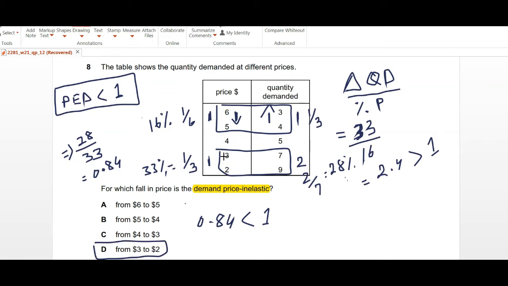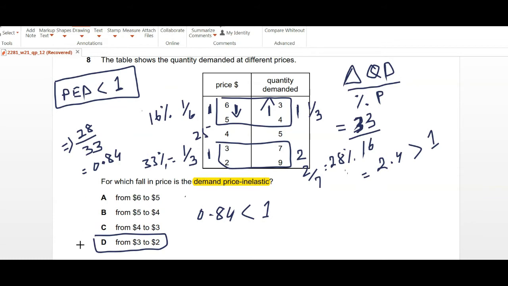You can also try it on the other values. Obviously this is one of those time consuming questions, and you can also check for 4 to 3, but for 4 to 3 again you will get a value that will be greater than 1. So we choose option D, that is the price change from 3 to 2.